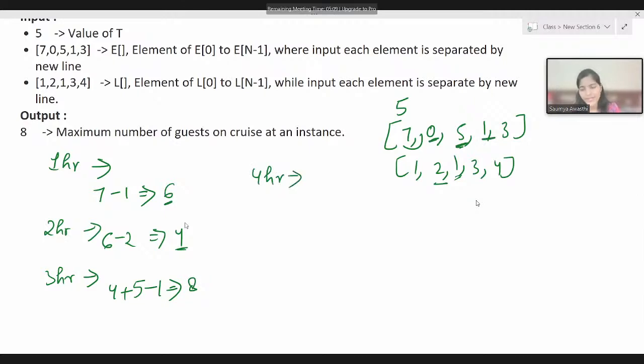Okay. Now for the fourth hour, what is the status? We are saying 1 guest entered. So this 8 we are already having, 1 guest entered and 3 guests left. So 8 plus 1, 9. 9 minus 3, 6. So now in the fourth hour, we are having 6 guests.